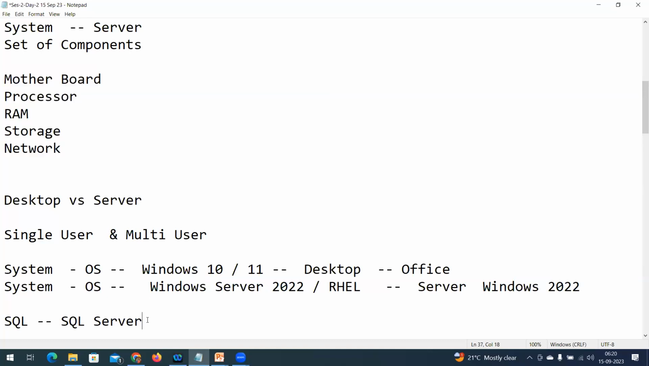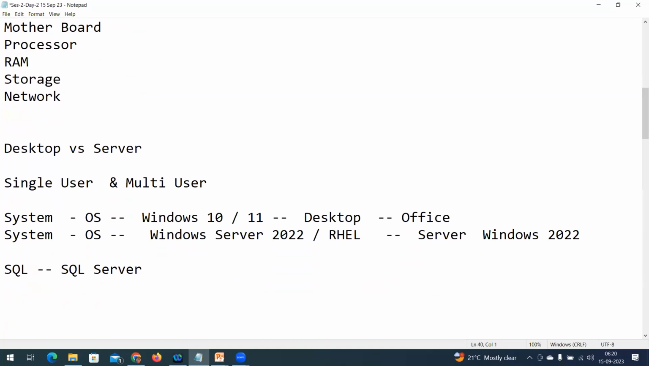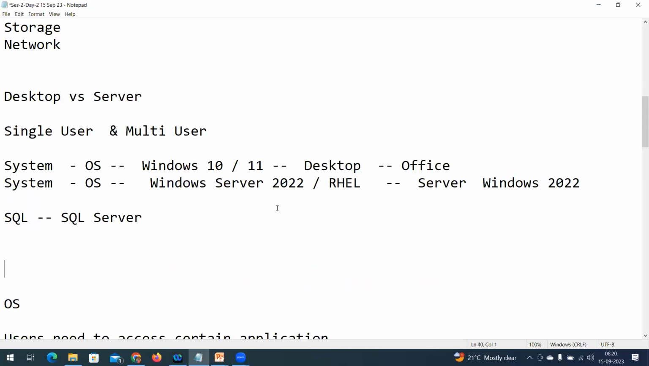So let's move on. Now, what is the requirement? How is the requirement going to come into the picture? Why do I need to choose? Do I need to choose a system first? Do I need to choose an operating system first? Do I need to choose an application first? Where are all these things going to come into the picture? Requirements.